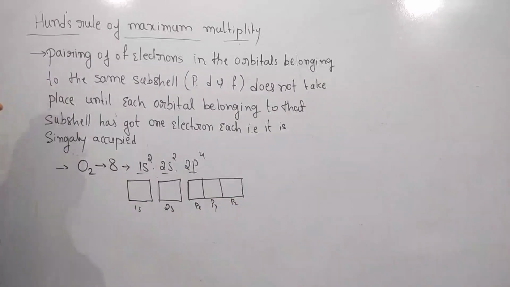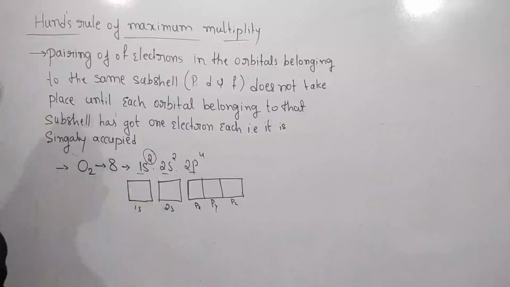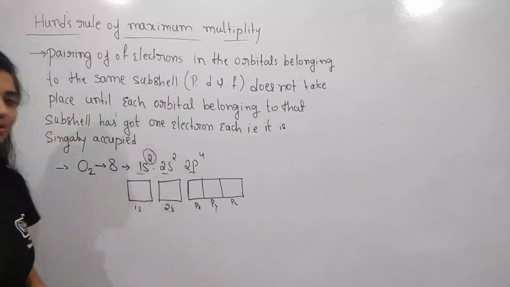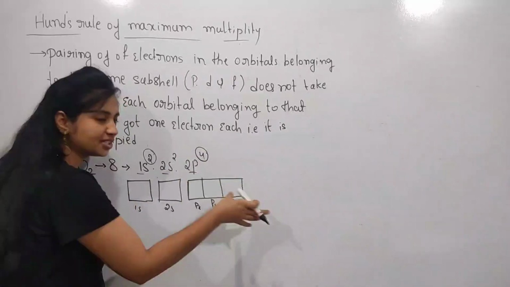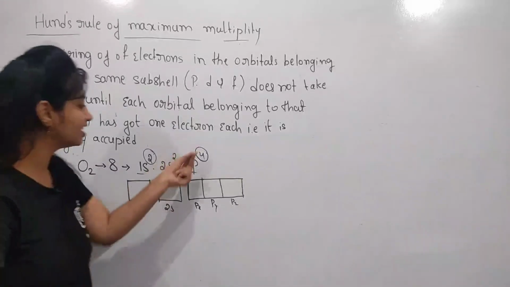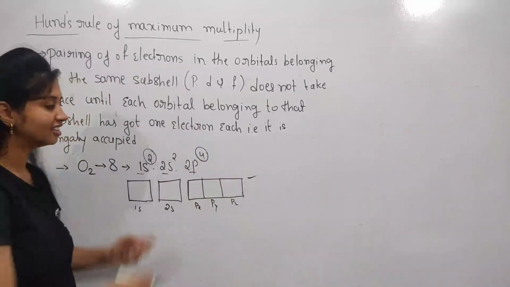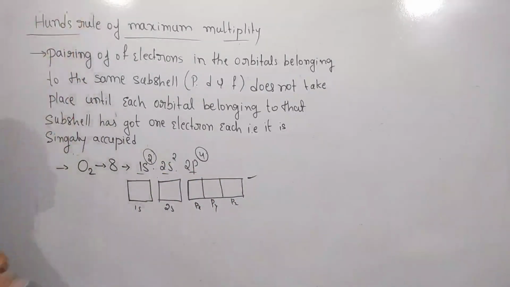Next, how are these 2 electrons filled in this one orbital, how are these 2 electrons filled in this 2s orbital, and how are 4 electrons distributed in these 3 orbitals? We get this answer with the help of Hund's rule.